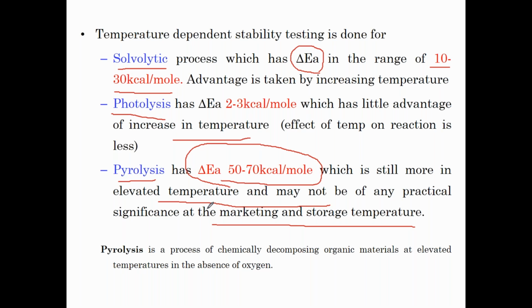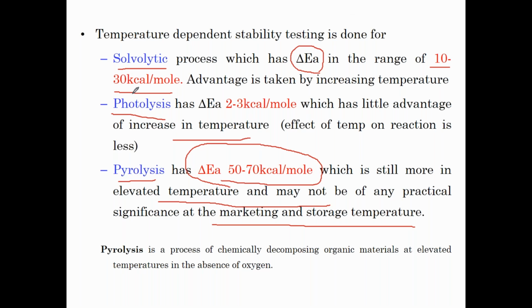So this delta EA value is the deciding factor for us to know whether I can really carry out the stability study at accelerated conditions or not. The ideal range of EA value to be accepted to carry out the stability study by accelerated temperature is 10 to 30 kilocalories per mole.